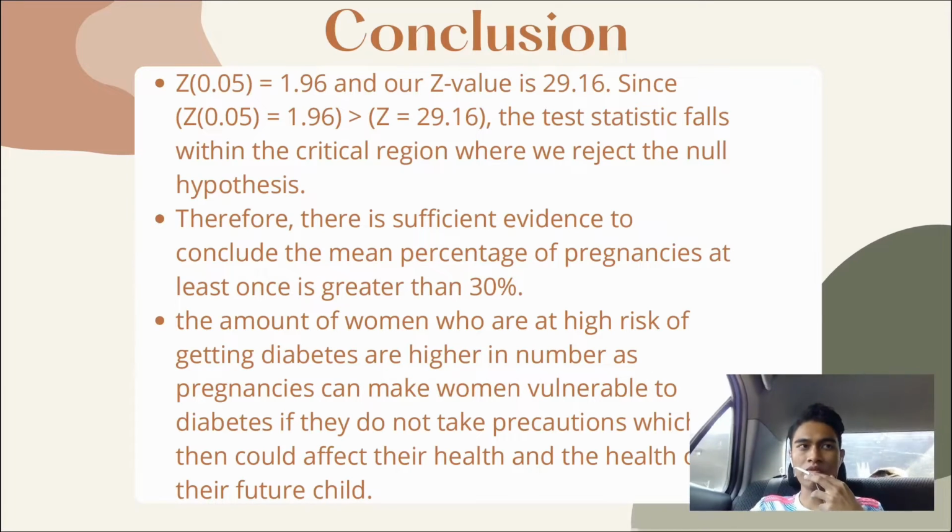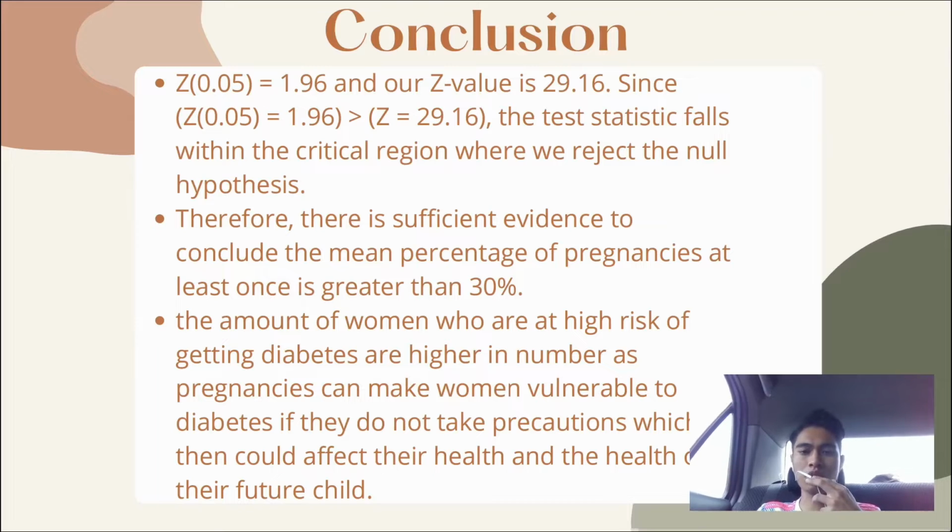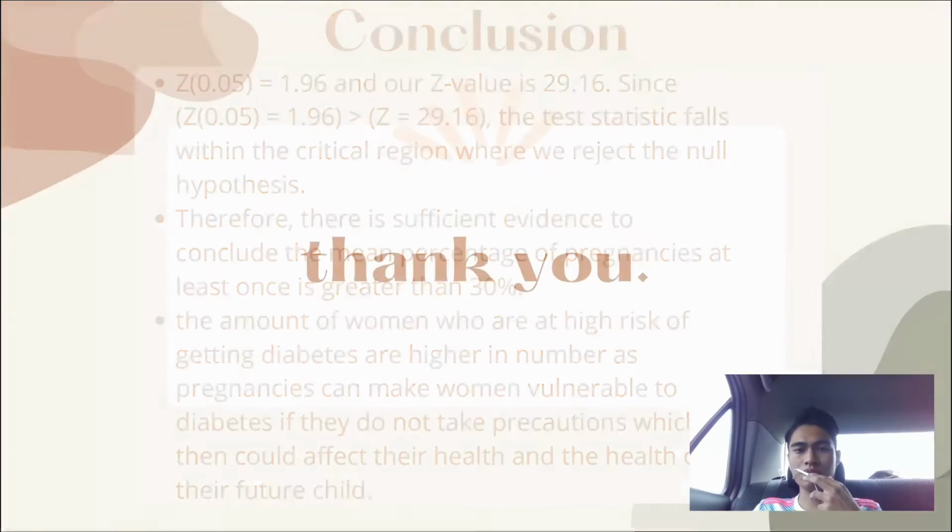By the database that we have and the value that we got, the number of women who are at high risk of getting diabetes is higher, as pregnancies can make women vulnerable to diabetes if they do not take precautions, which could then affect their health and the health of their future child.